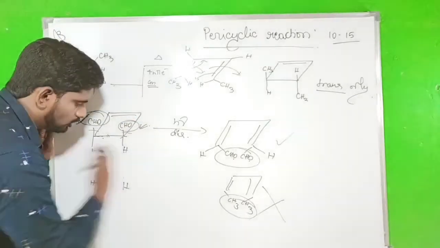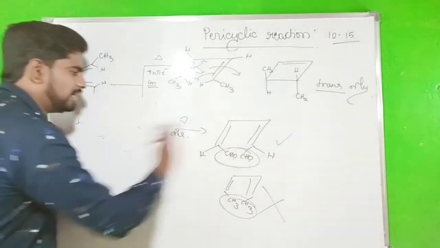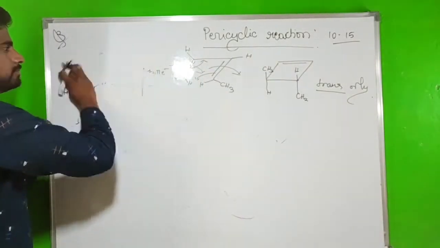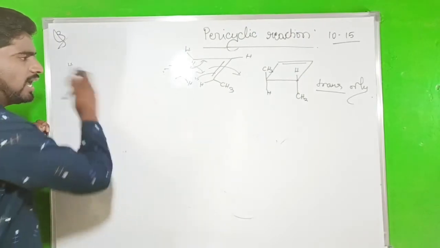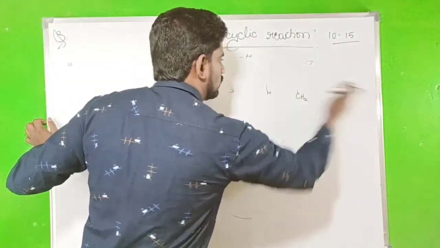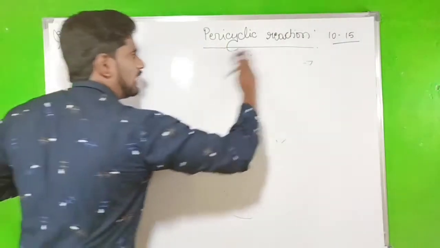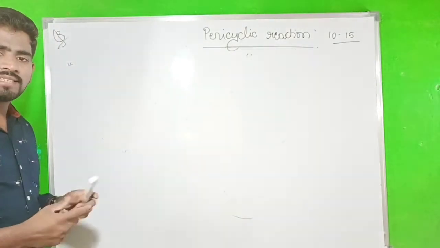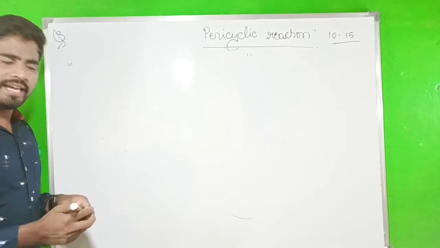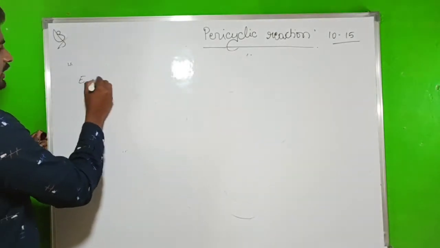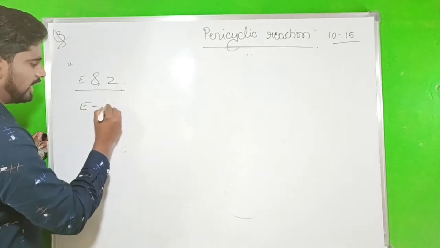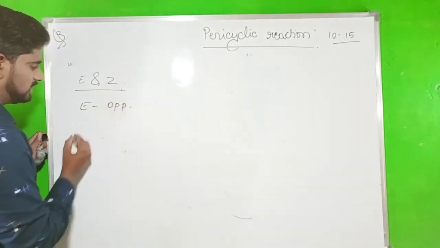Fine. So now go to the Entgegen and Zusammen nomenclature, EZ nomenclature. Why I'm telling that is because sometimes in electrocyclic ring closure and ring opening reactions, questions arise through E and Z nomenclature. E means Entgegen, which means opposite.